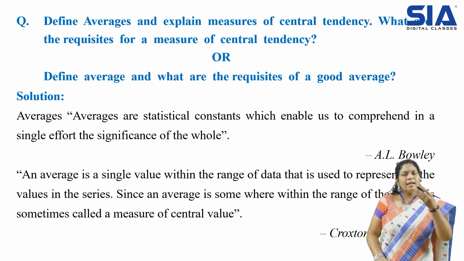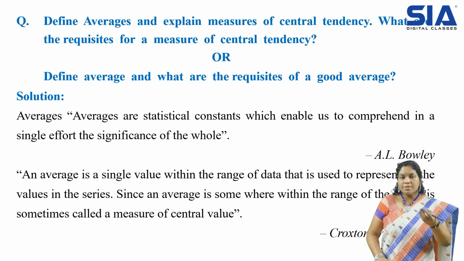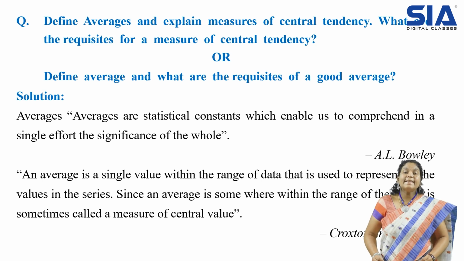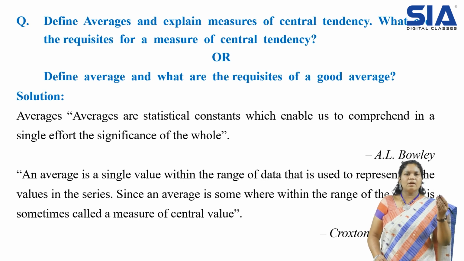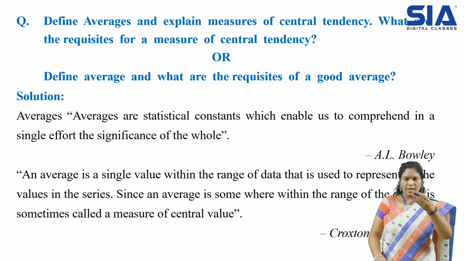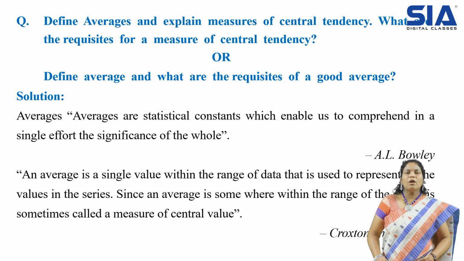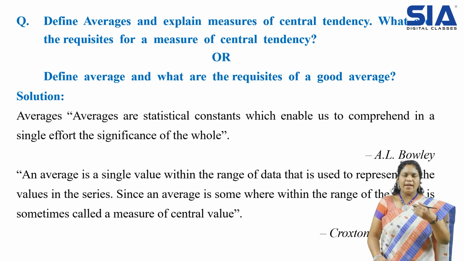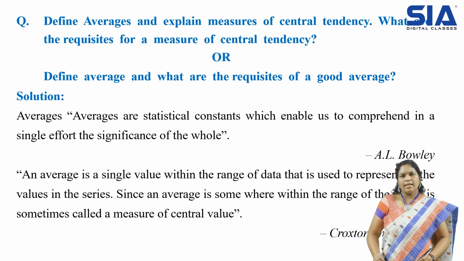So something related to how many times it has repeated, if they give frequencies, that is your discrete type of data. Or your names, they'll give some particular names, and that particular girl has how many times she wrote the exam and how many marks she got. Like one of the girls wrote 5 different subjects. So for 5 different subjects, she got approximately 20 marks. So 5 is the x value and the frequency value is some 20, like that.